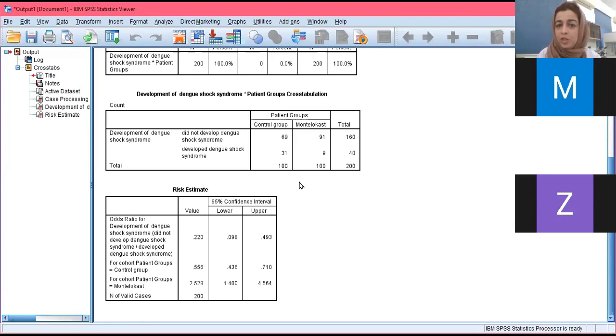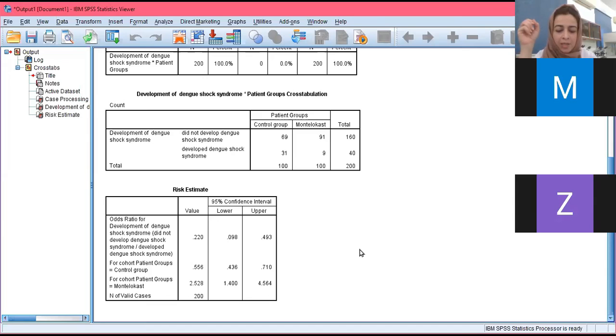So we have this figure, 22% risk reduction. But traditionally, in international publications, we have to report something called numbers needed to treat. And that is simply 1 divided by absolute risk reduction. And 1 divided by 0.22 would come out to be 4.5 or 5, which is our numbers needed to treat. What we interpret it as is as follows. So you will treat 4.5 patients or 5 patients of dengue with Montelukast and have at least 1 patient saved from dengue shock syndrome.